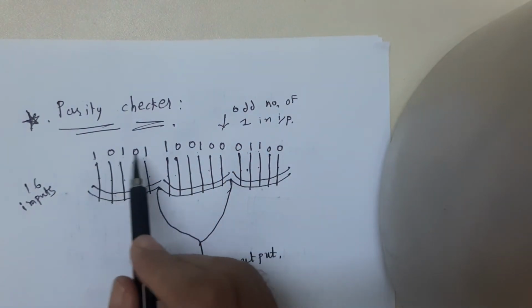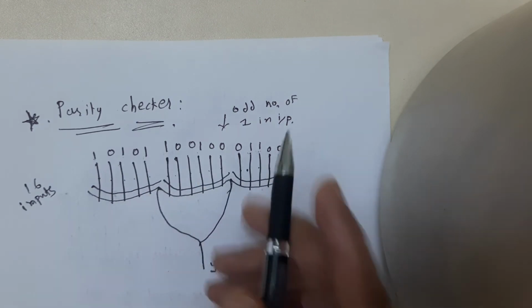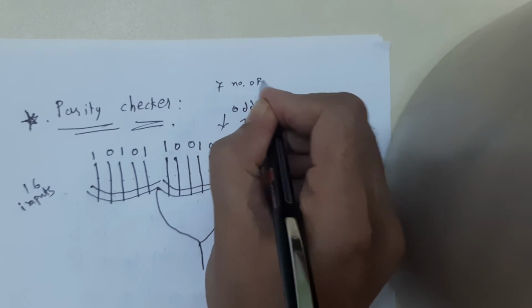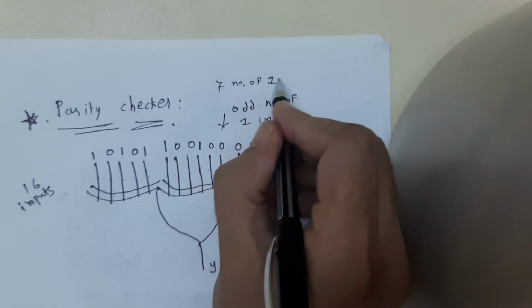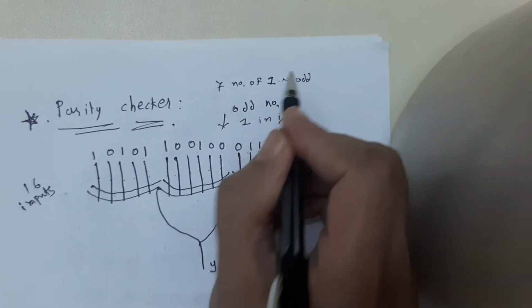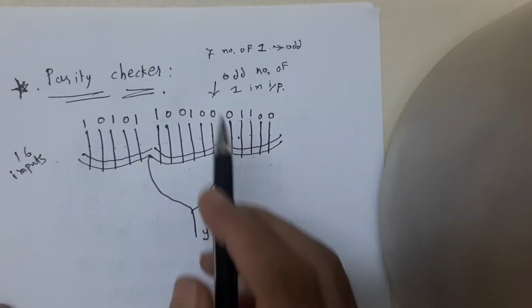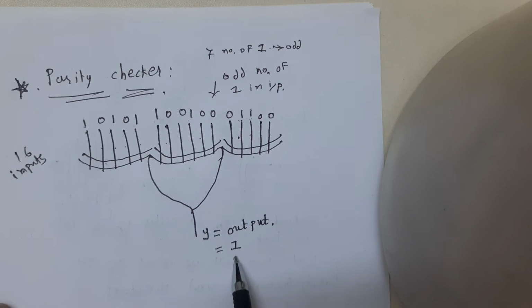How many? 1, 2, 3, 4, 5, 6 and 7. 7 ones. That means odd, so the output is equal to 1. If it is even, then the output is equal to 0. Therefore, an even parity input to an exclusive OR gate produces a low output, while an odd parity input produces a high output.